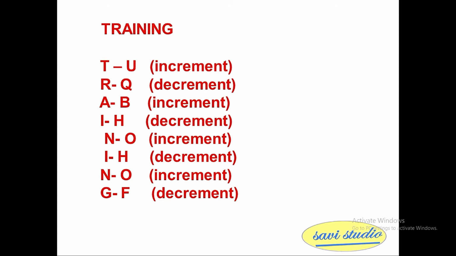After N, O comes, an increment. H comes before I, a decrement. O comes after N, an increment. F comes before G, a decrement. So each letter alternates between increment and decrement, and that's how you get U, Q, B, H, O, H, O, F as the option.